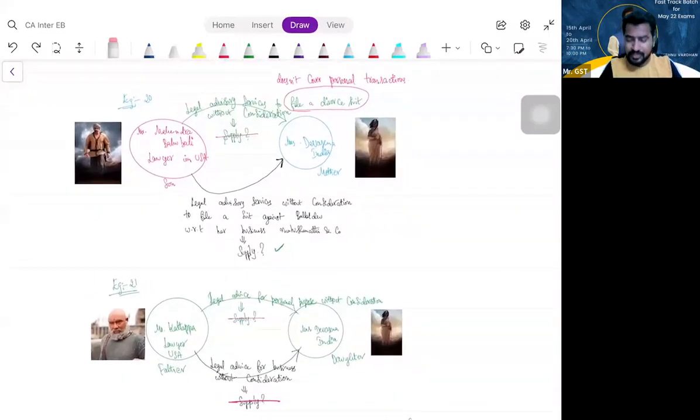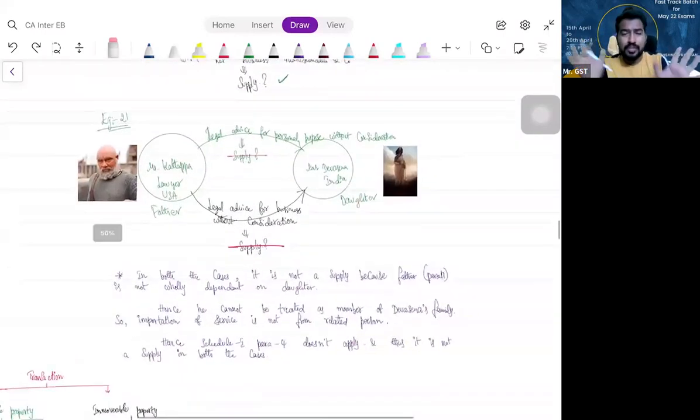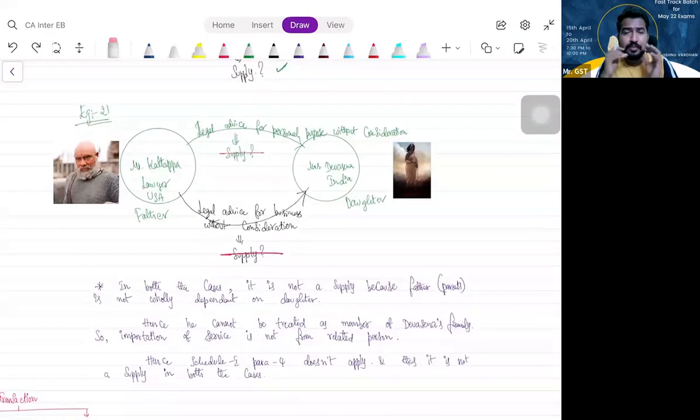Just take a screenshot of this. You can read it later on, or you share this PDF. No worries, leave it. Shall we proceed? Both the cases in example 21, it is not a supply because he is not a family member. Shall we proceed?